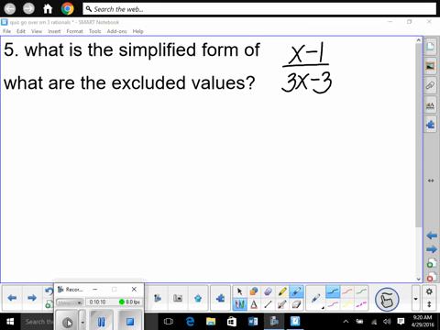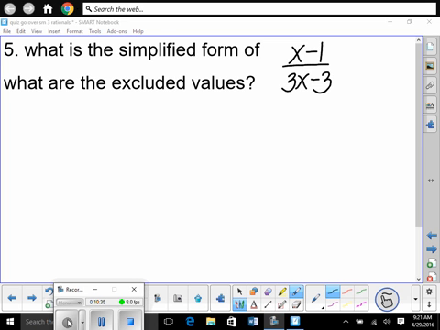All right. What is the simplified form of this? What are the excluded values? So guys, isn't this a rational function? Rational means fractions. You see how it's a function? It has an x, right? It's a rational, meaning fractions. It said, what is the simplified form? I know we know how to simplify rationals. We've talked about it so many times.